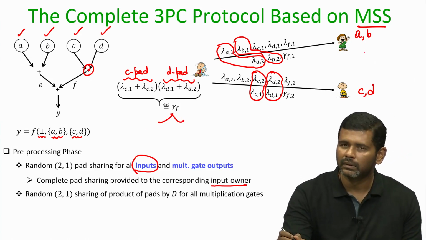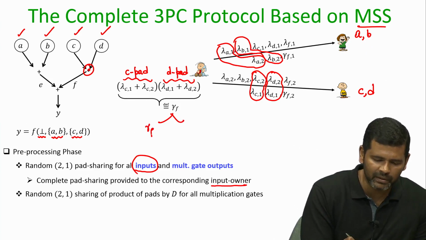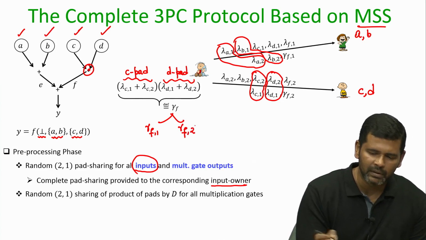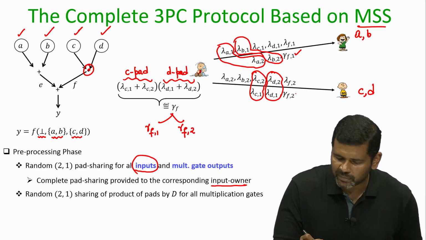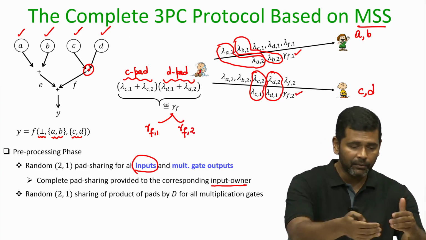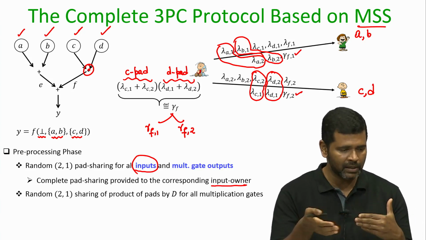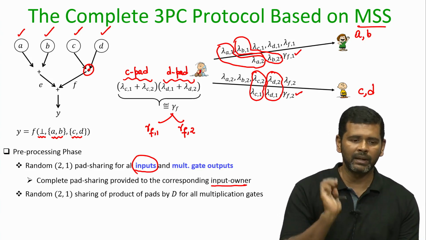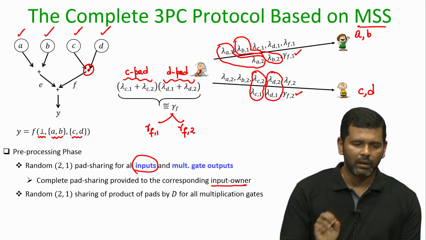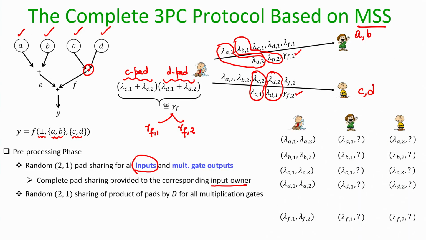among evaluator 1 and evaluator 2, namely gamma f will be split into 2 random pieces summing up to gamma f. The first piece available with the first evaluator, second piece with the second evaluator. If there would have been other multiplication gates, a similar step would have been done by the distributor, right. But in this example circuit, I am taking only one multiplication gate.